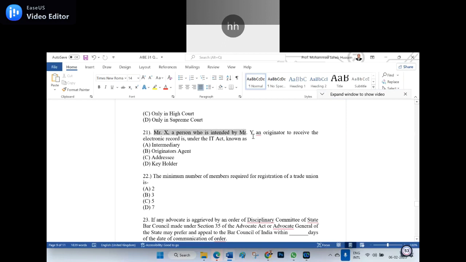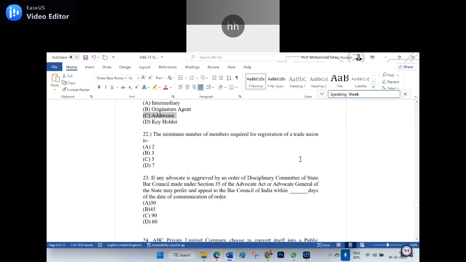Can we test it or need not test? Yes, we have checked it, sir, in the Act. It was given as addressee. Okay, so addressee is the right answer. I think many of the students might have shot this addressee, because generally they will apply their mind and make it out. So, 22nd question: the minimum number of members required for the registration of a trade union. 7. I'm sure that nobody has made a mistake here.